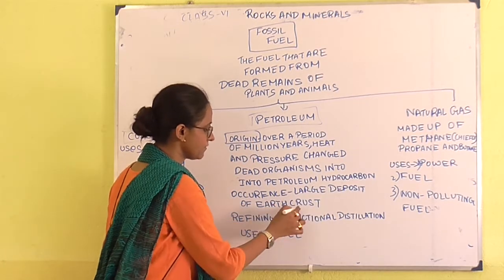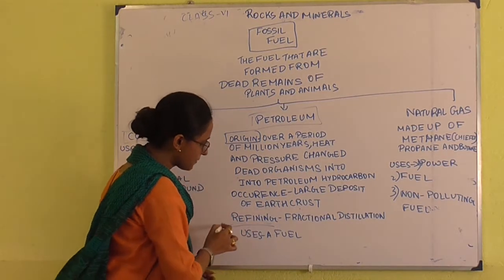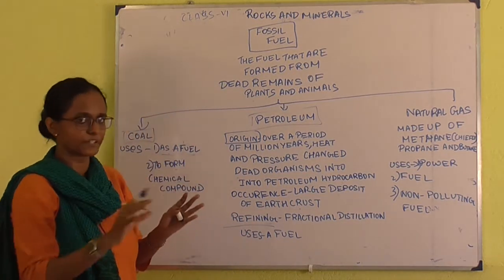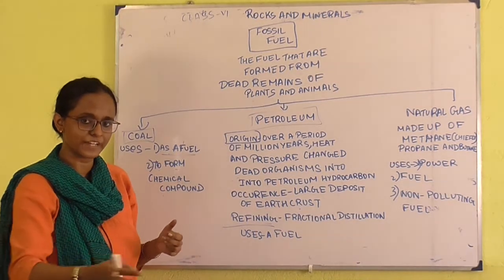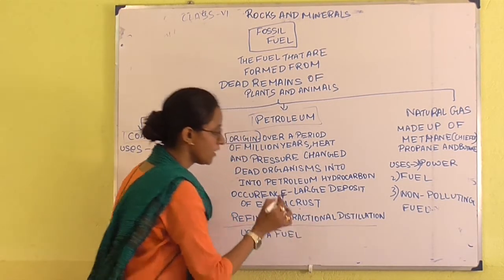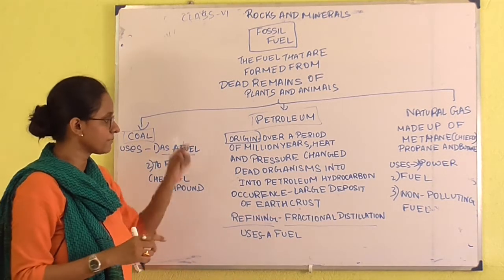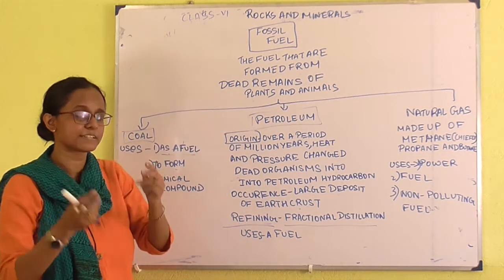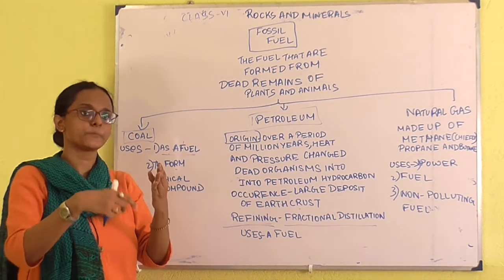Next, from where we can get this petroleum? From large deposits of earth crust. See what happened over here, we are getting the petroleum. Okay, now petroleum of course will not be in the pure form, we have to get it somehow. How are we getting it? We are getting it by the process of fractional distillation. What is fractional distillation? See, whenever we are getting the petroleum, there is a mixture of lots of hydrocarbons. So how are we getting the pure petroleum?